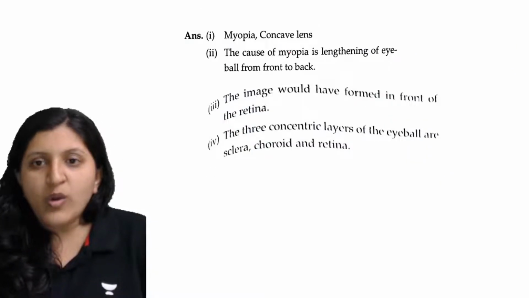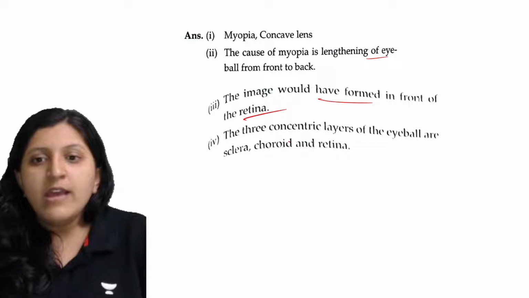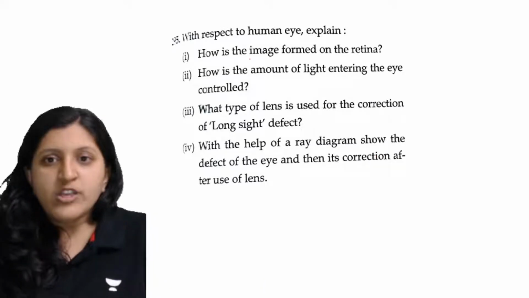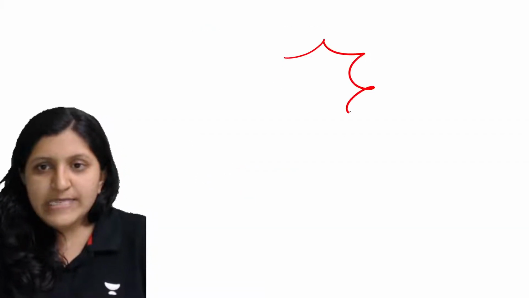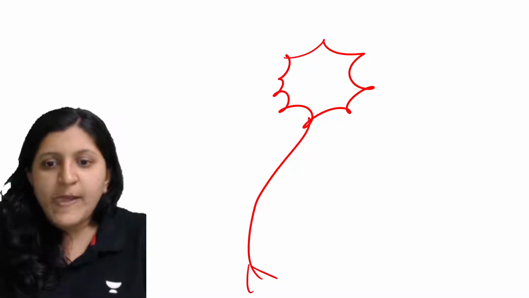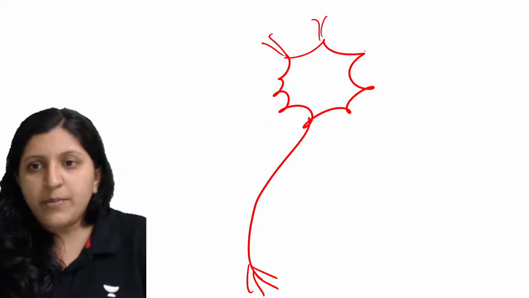So myopia, concave, lengthening from front to back, the image would have formed in front of the retina. The three concentric layers are this one. With respect to the human eye, you know the image, right? Basically this is the neuron. One long process you can find. There is a branching that you can find. Here again you can find a branching.